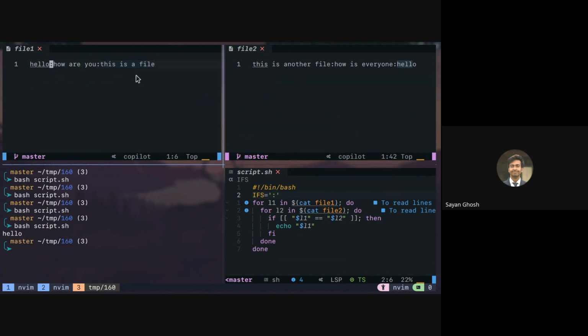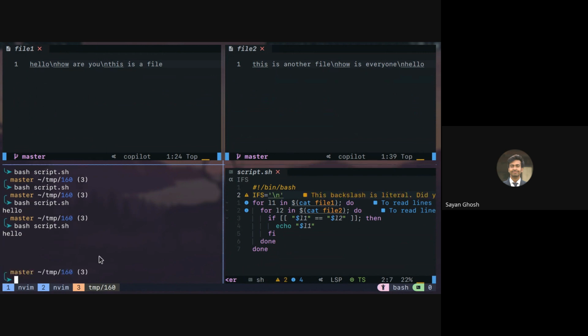Similarly, if instead of an actual newline you had a literal backslash n, then you could use just backslash n. So if I make it backslash n and save both of these, you can see that it is working. It's printing hello.